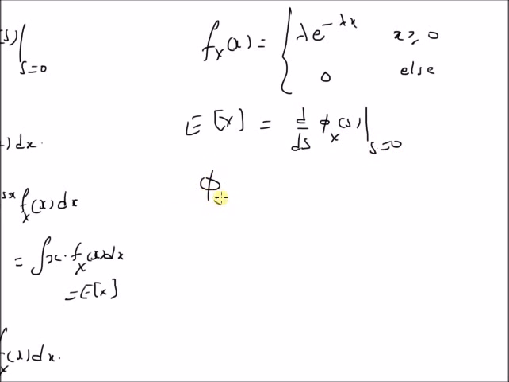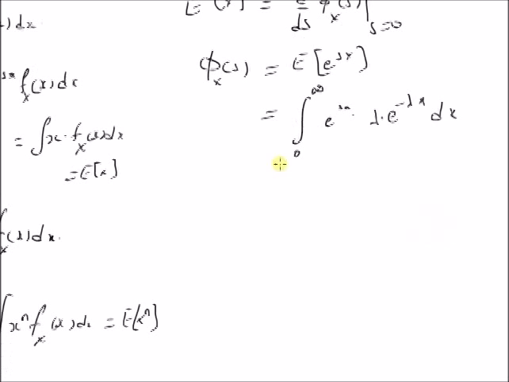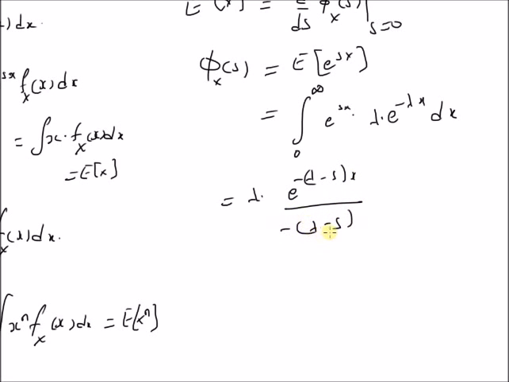But phi x of s for this function is expectation of e power sx, which is equal to integral, and this function is only valid for x greater than or equal to 0, so we have x equal to 0 to infinity e power sx into lambda into e power minus lambda x dx, and this integration basically results in lambda into e power minus (lambda minus s) x divided by minus of (lambda minus s), and this integral is from 0 to infinity.